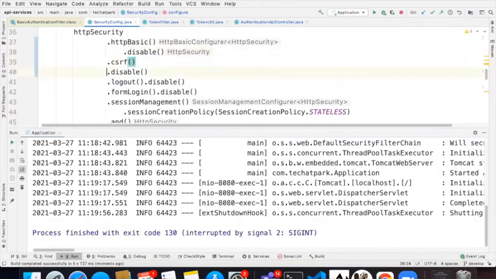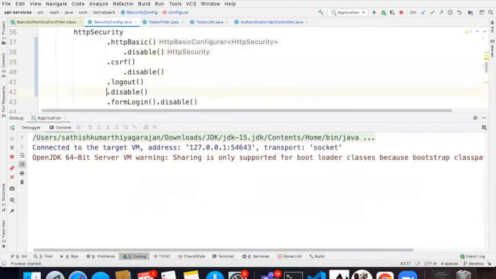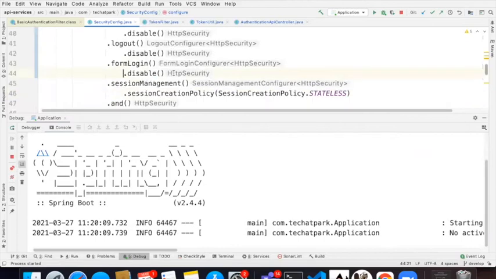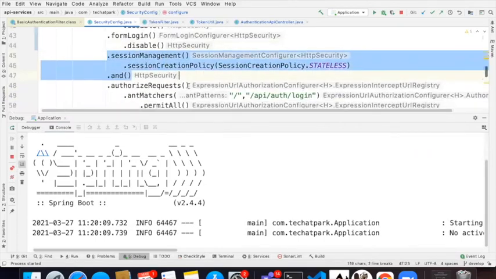CSRF I disabled. And logout is not required because I'm going to have my own logout. And Spring Boot does not provide me any form login. And session management also I don't need. And this is very important.